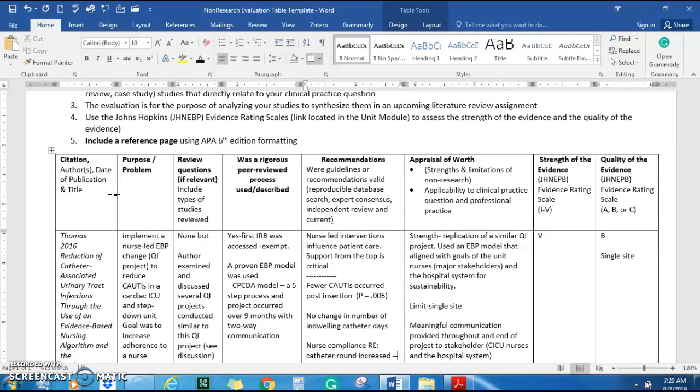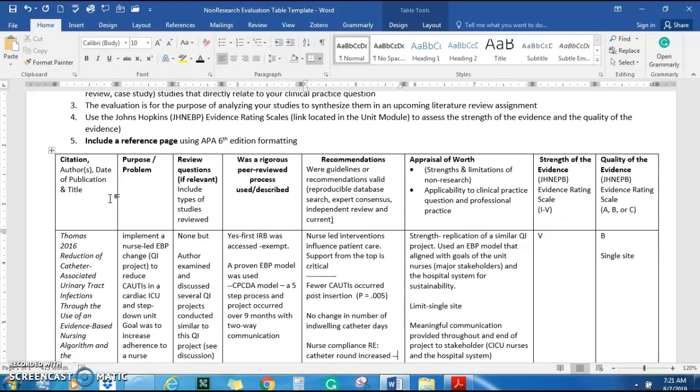IRB oversight is needed if there is NIH funding, National Institutes of Health funding, or sometimes QI projects may randomize, and that's okay. That still doesn't mean it's research, but that is a research component. And sometimes QI projects, depending on what they're doing, may have a little bit of increased risk for patients. So that's when IRB oversight is needed a little bit more as well.